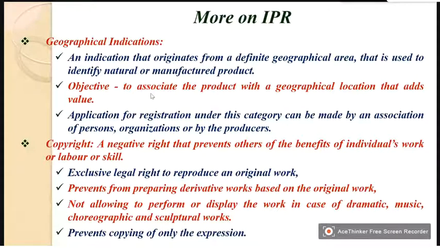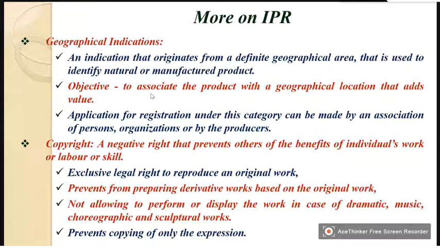It is the exclusive legal right to reproduce an original work. If he has a negative right for a particular piece of equipment, he can produce any number of equipments based on that idea. It prevents others from preparing derivative works based on the original work.